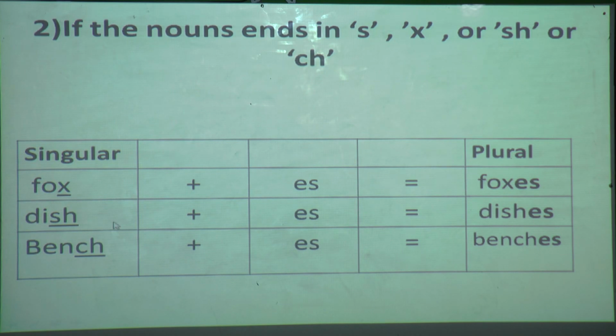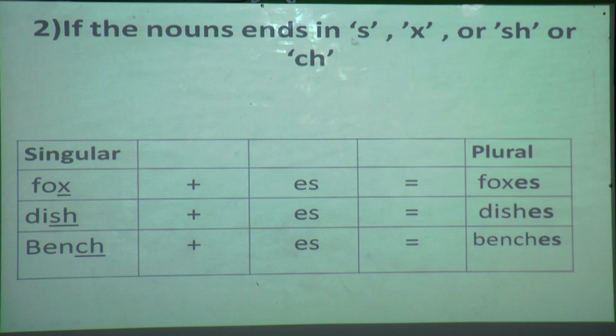Next, dish. Yes, it ends with SH. So we are going to add ES. So our answer is dishes. Dish plus ES equals dishes. Bench plus ES equals benches. Why? Because this word ends with CH, and according to our rule CH is also there.